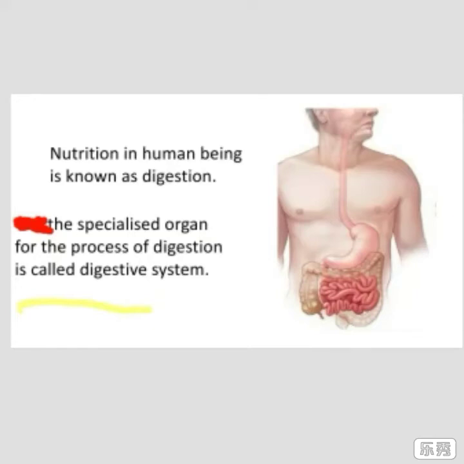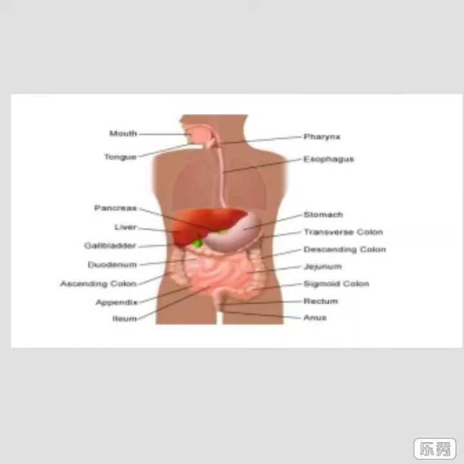Digestive system. The process of nutrition in human beings is called digestion. Human beings have a specialized organ system for the process of digestion, called the digestive system. The digestive system includes the alimentary canal. The alimentary canal starts from the mouth and ends at the anus. There are many organs: mouth, tongue, esophagus, stomach, pancreas, liver, gallbladder, small intestine, large intestine, rectum, anus.